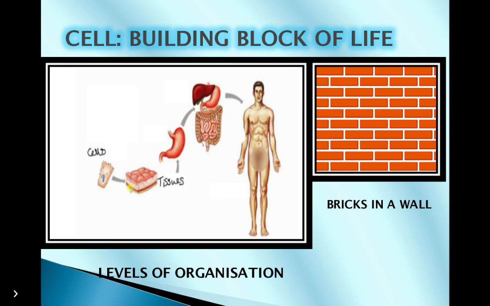When a group of cells join to perform a specific function, it is called a tissue. Many tissues group together to form an organ, such as heart, brain and stomach, etc. A group of organs performing a function together forms an organ system, such as muscular system, circulatory system, digestive system, etc. Many such organ systems work together in a living organism.